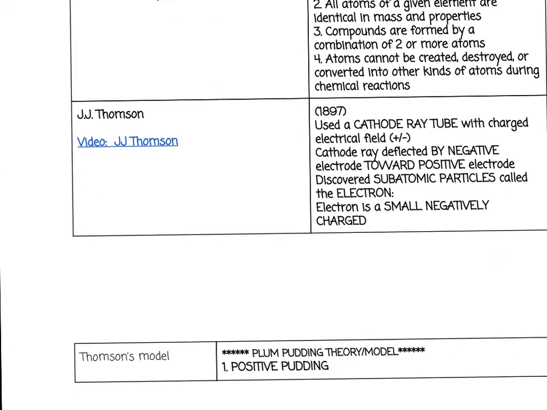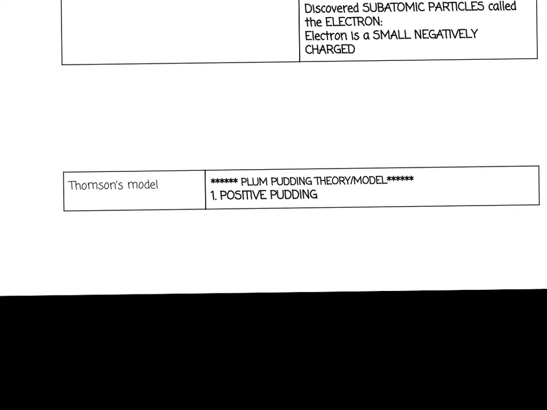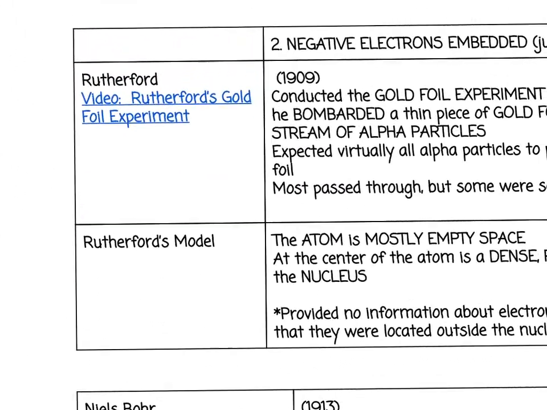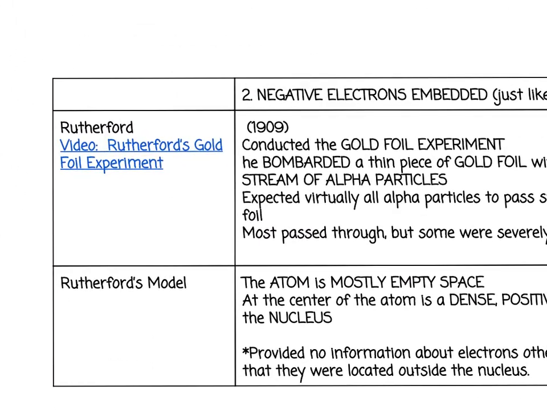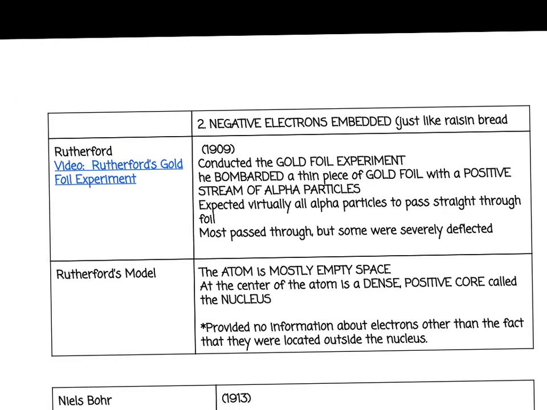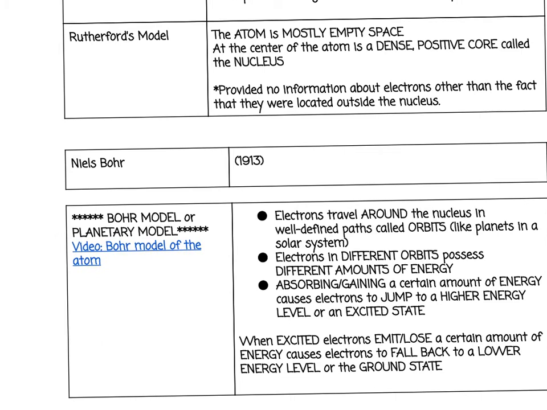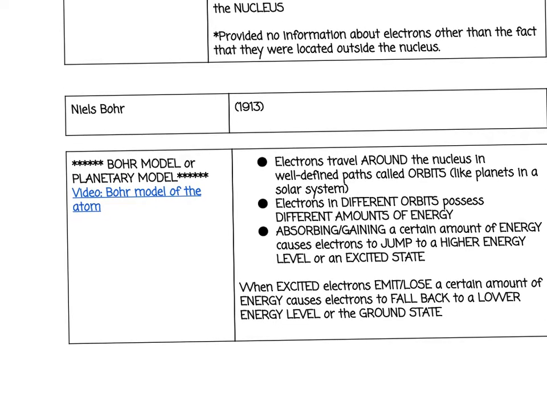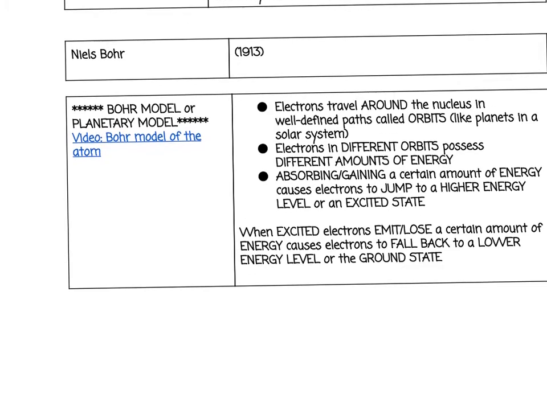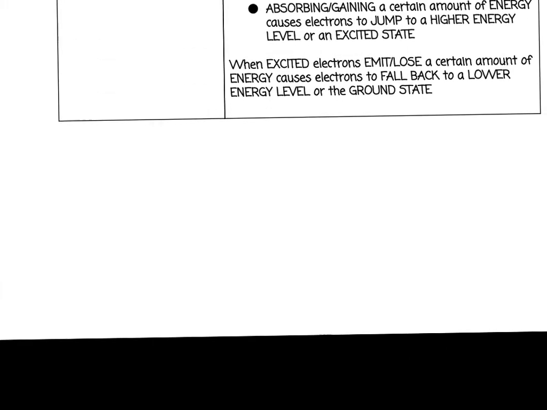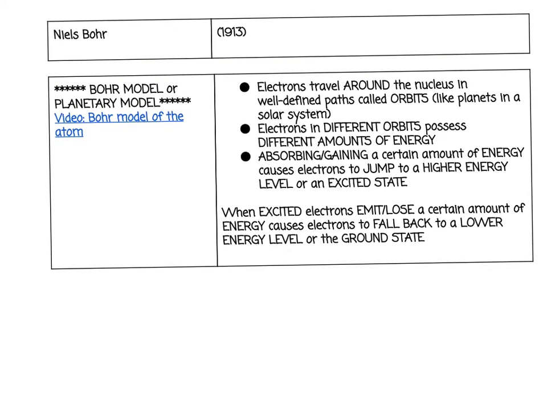Then we talk about J.J. Thomson and Thomson's plum pudding model. We have to make note of Rutherford and his contributions and Rutherford's model with the gold foil experiment. Then we had Niels Bohr and his planetary model where the electrons are traveling in orbits like planets around the sun. And finally, the modern model.